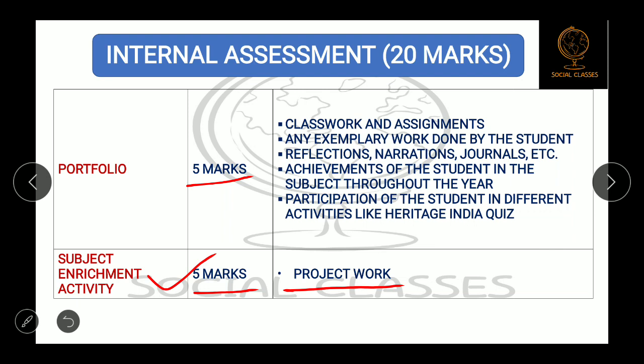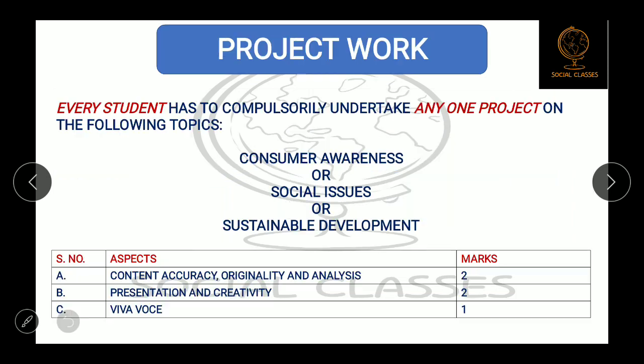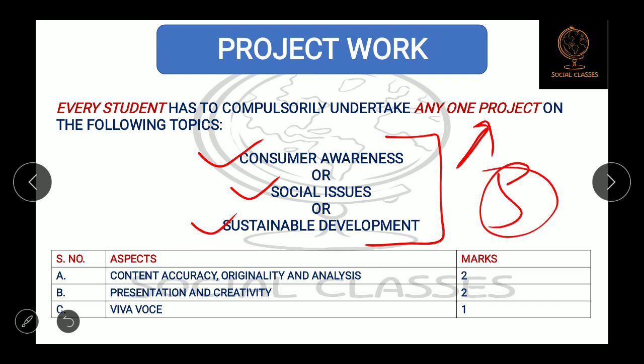So what are the topics on which you will make the project? Let's have a look at the topics. There are 3 topics given by the CBSE. The first one is consumer awareness, second is social issues, and the last one is sustainable development. Out of these three, only one topic will be chosen, and you will make a project on it. It will be decided by your teacher. The teacher will give you any one of these three topics, and you will make a project, and it will be of 5 marks. How will it be checked? What will be the criteria for giving the marks out of this 5?